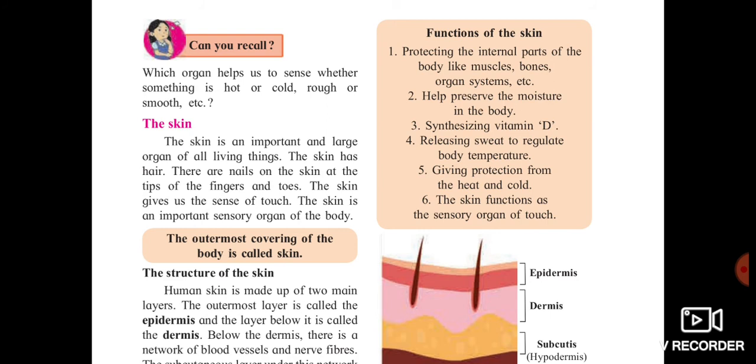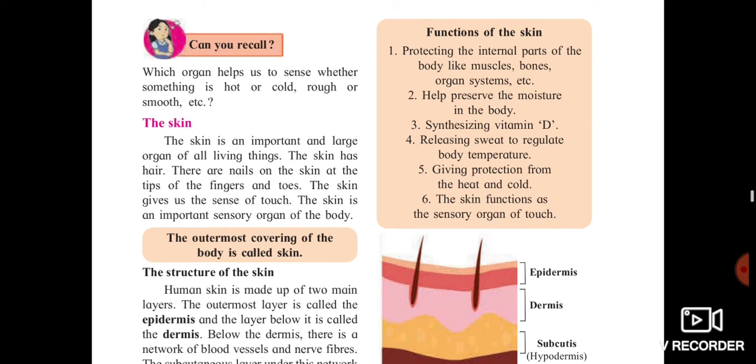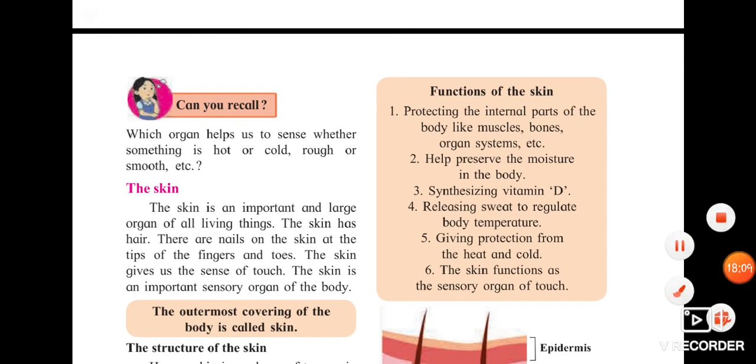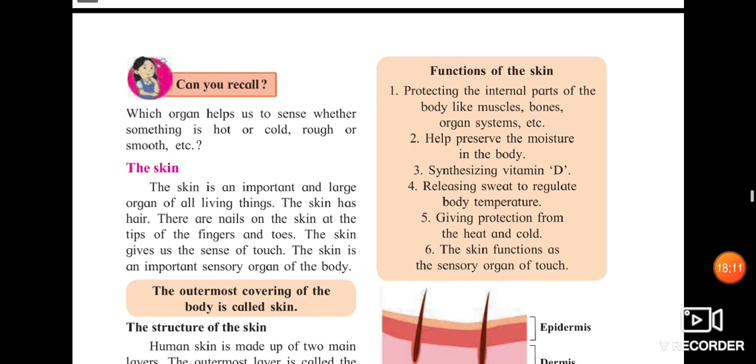If anyone asks you the question, the outermost covering of the body is called skin. So what are the functions of skin? Skin protects the internal parts of your body like muscle and bones. Skin is covering from outside, so obviously it will do the protection work from inside. It helps in preserving the moisture of your body. Moisture means what? It helps in regulating the moisture. It helps in controlling your body temperature.